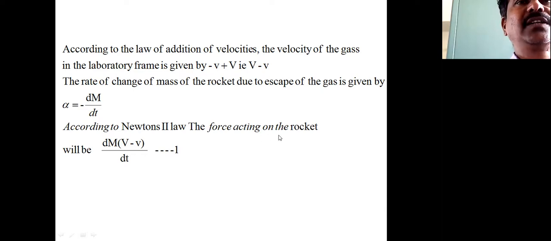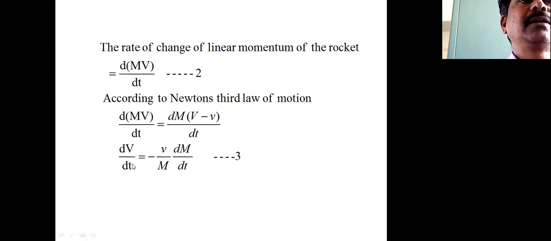The force acting on the rocket is given by dm into bracket capital V minus small v, divided by dt. But here the rate of change of linear momentum of that rocket is given by small d into bracket capital M into capital V, divided by dt.